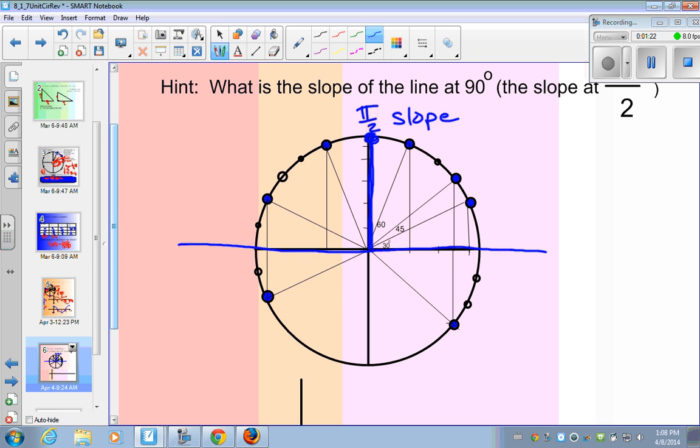What would you call this slope if you were skiing? Terrifying, impossible, deadly. Undefined is what we call it in math. Guys. Yes, I put deadly. It's undefined. You cannot ski down that slope. It is impossible. You can fall down that slope, but you can't ski down that slope.